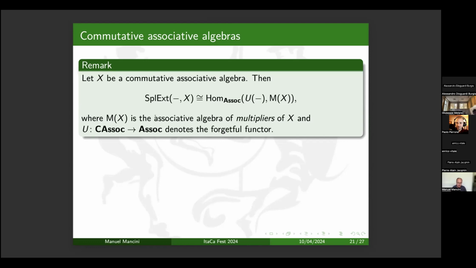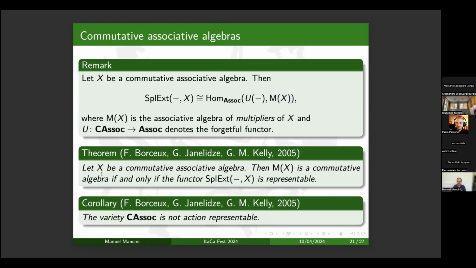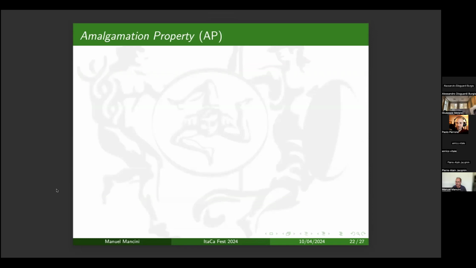At first, I want to recall that the representability of actions for this variety was studied by Borceux, Janelidze and Kelly in 2005, and they proved that actions on X are representable if and only if M of X is commutative. But since it is easy to find examples where M of X is not commutative, one can easily conclude that the variety is not action representable. But what about weak action representability for this variety? To answer this question, we have to introduce the notion of amalgamation.